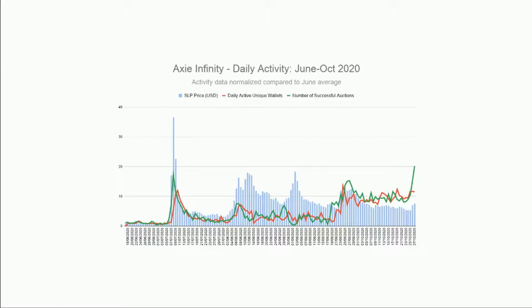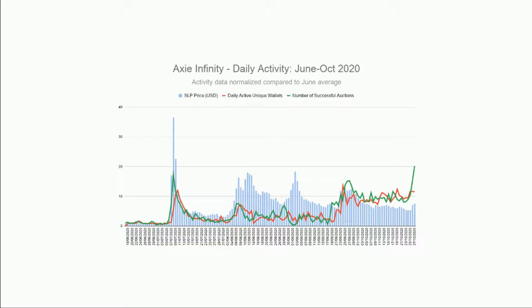A key data point here is we can see the price of the Small Love Potion went up 36 times, to the start of July. It actually went up to about 15 cents. It started off at 0.004 of a cent and went up to 15 cents. So we can see here a massive increase.